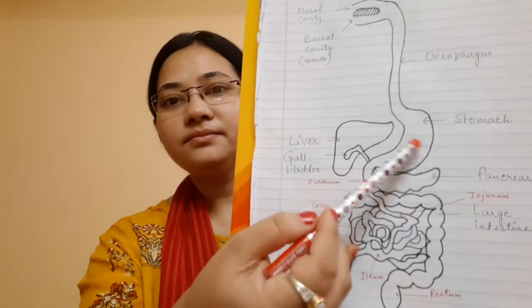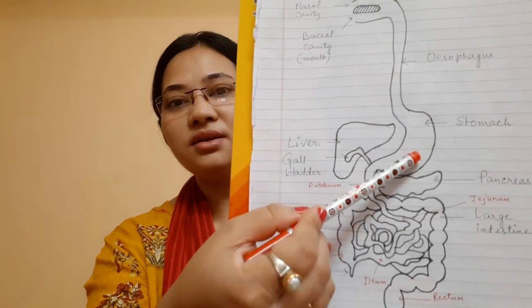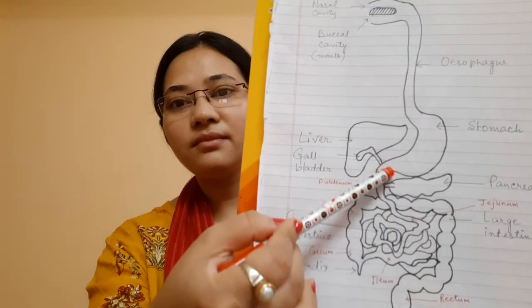Okay, now after that the food comes to the stomach. The stomach has certain enzymes present in it that help in digestion of the food. Inside the stomach there are 3 types of substances present. First of all, HCl is present. HCl helps in keeping the medium acidic so that the enzyme pepsin can act on it. It also kills some microorganisms which may be present in the food. So HCl is present in the stomach.